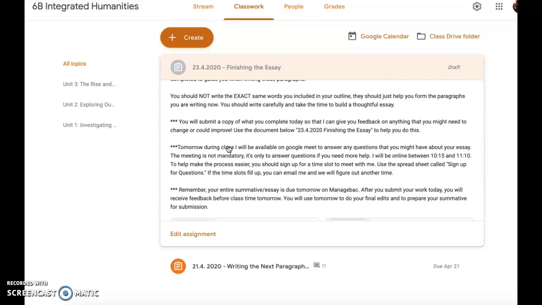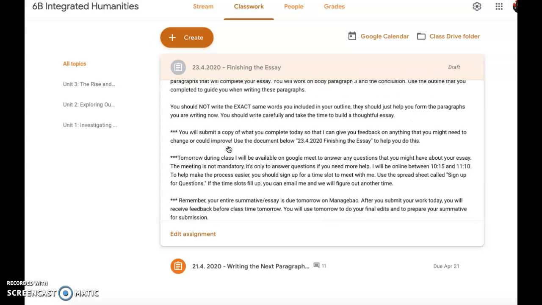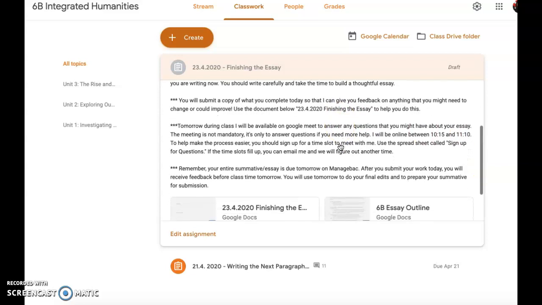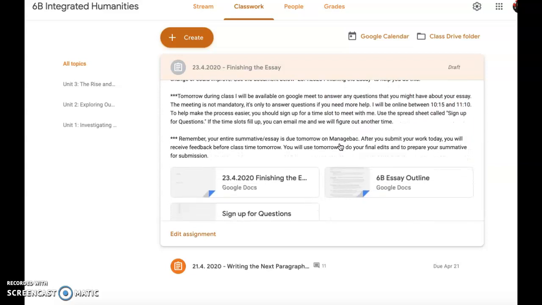Tomorrow, there's going to be a Google Meet during our class time. I'm going to start it a little bit earlier because I want to be able to meet with all of you. But attendance to the meeting is not mandatory. It's only to answer questions if you need help. I'm going to be online on Google Meet between 10:15 and 11:10. If you have a question or you want to talk to me about something or you need my help with something regarding the summative or the feedback I gave you, you can sign up for a time slot to meet with me. They're going to be 5-minute time slots.